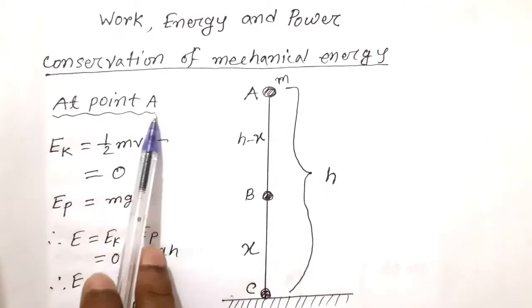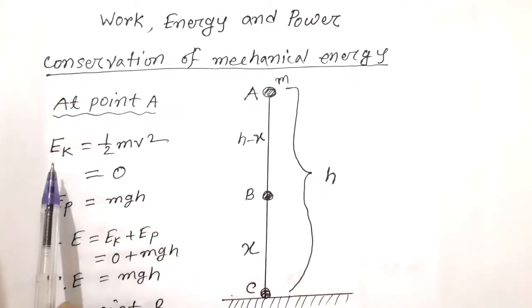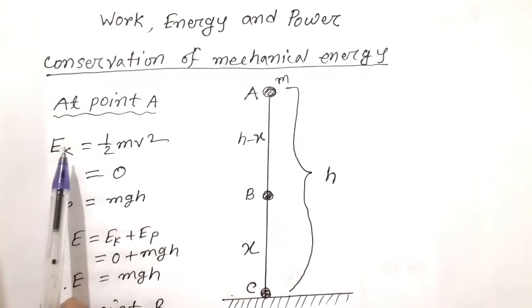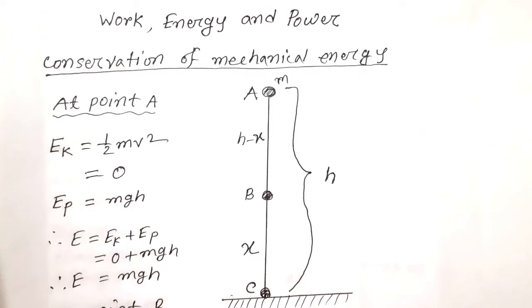At point A, kinetic energy EK is equal to half m v square, which is equal to 0, since at A the body is at rest, so v is equal to 0. That is, kinetic energy is equal to 0.